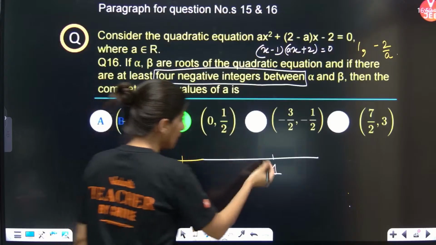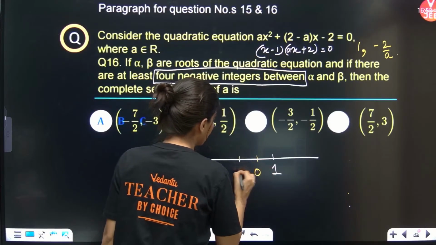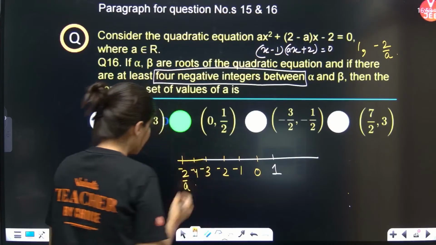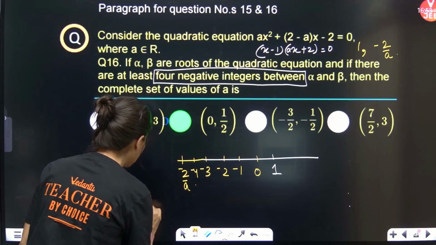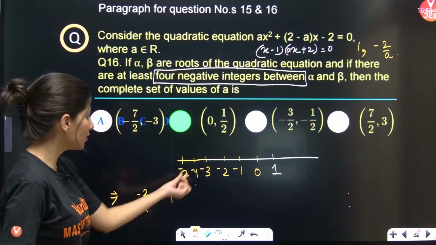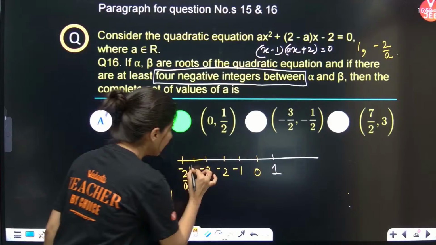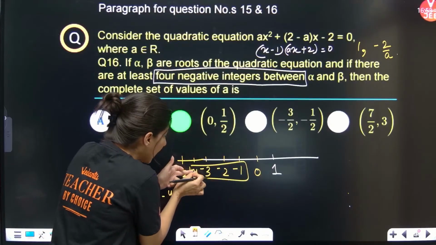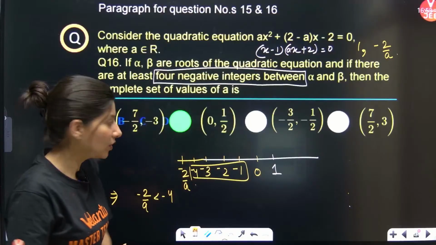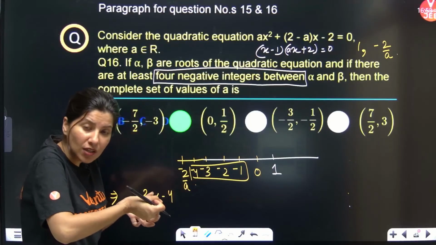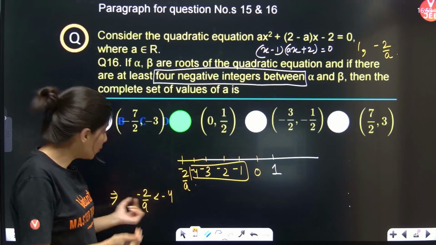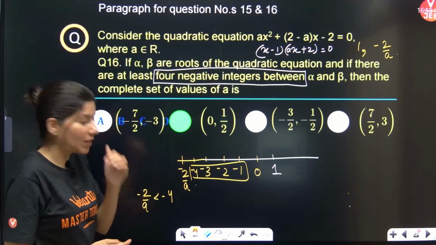Now, let us start writing. This is x equals 0, then minus 1, then minus 2, then minus 3 and then minus 4. That means your minus 2 by a should be less than minus 4. Don't you think? It's just that condition that these are the 4 negative integers. Now, right before minus 4, we can have our another root. So, minus 2 by a should come slightly on the left side of minus 4. Minus 2 by a should be slightly lesser than minus 4.